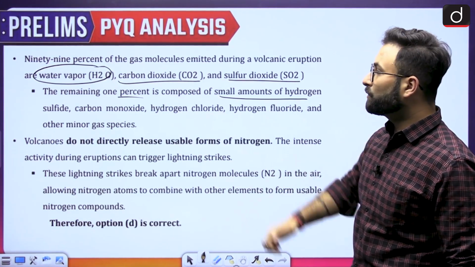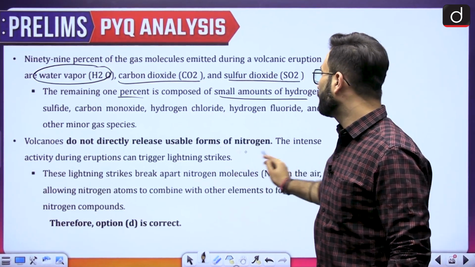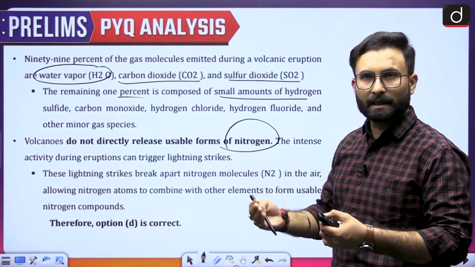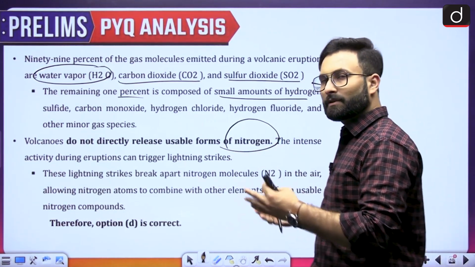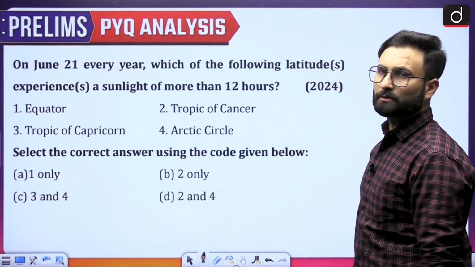Then coming to the next one, volcanoes do not directly release a usable form of nitrogen. As I told you, the elemental form of nitrogen will not be there. There will be compounds, and then because of lightning etc., that will break into nitrogen. So that is about this particular question. Now let's move further to the next one.